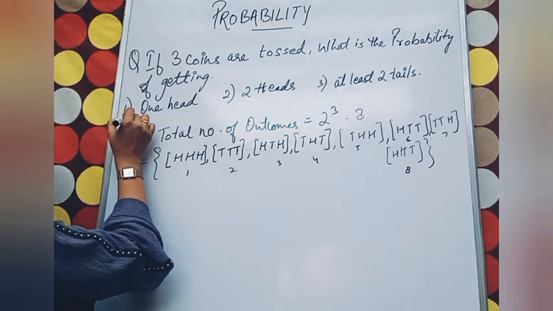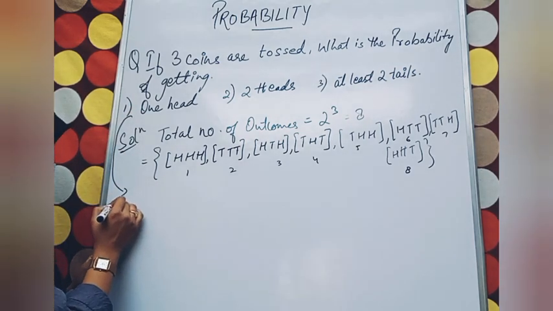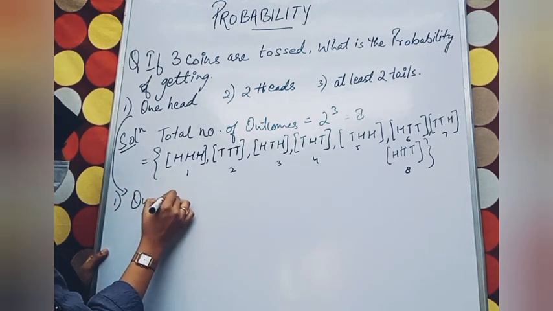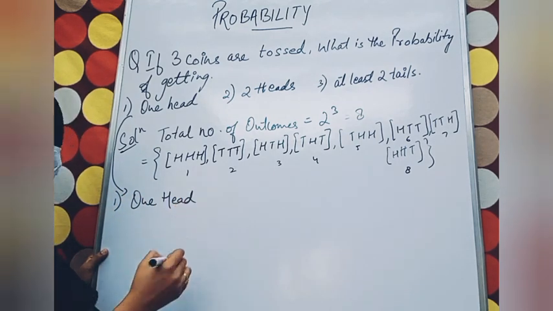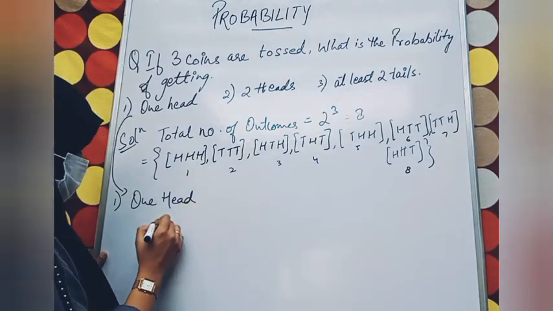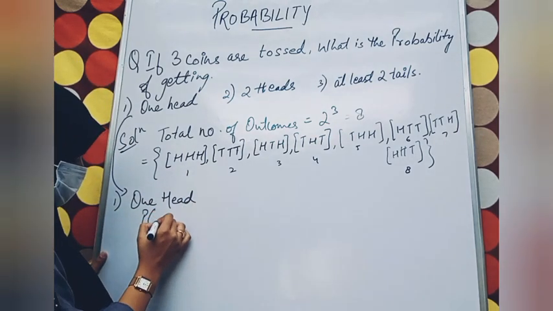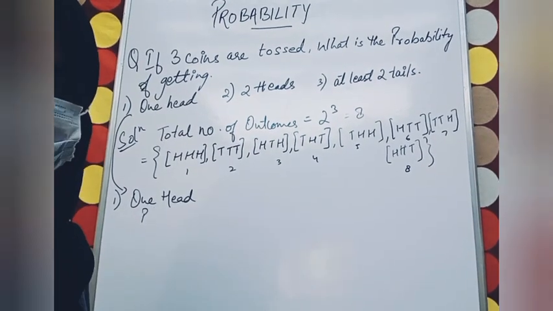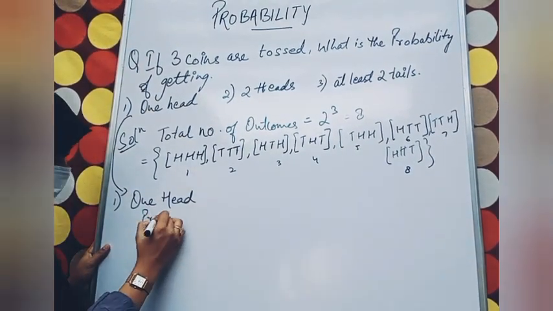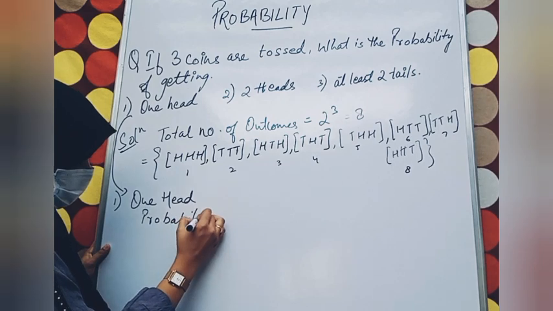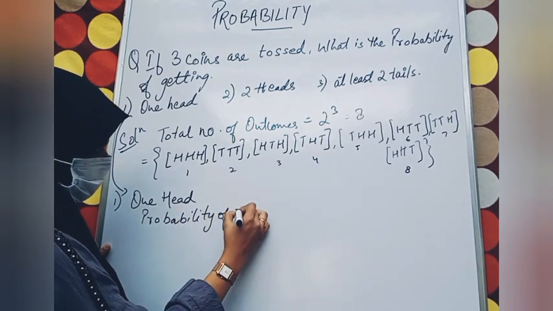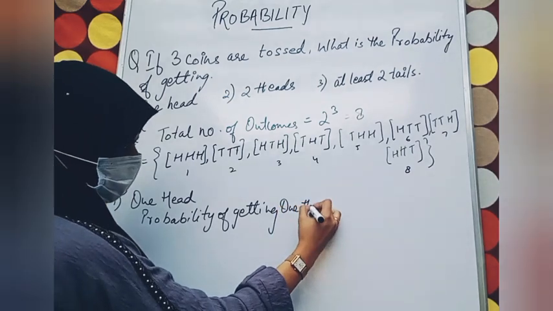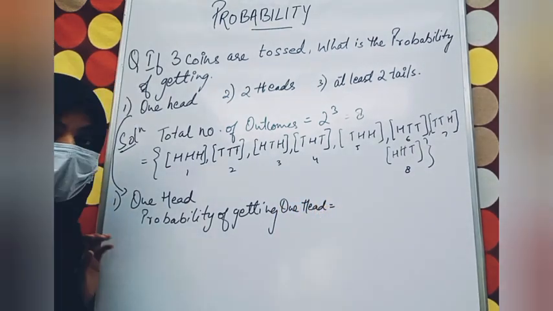Now the first condition says getting 1 head. So we can write the probability of getting 1 head equals what we can write?